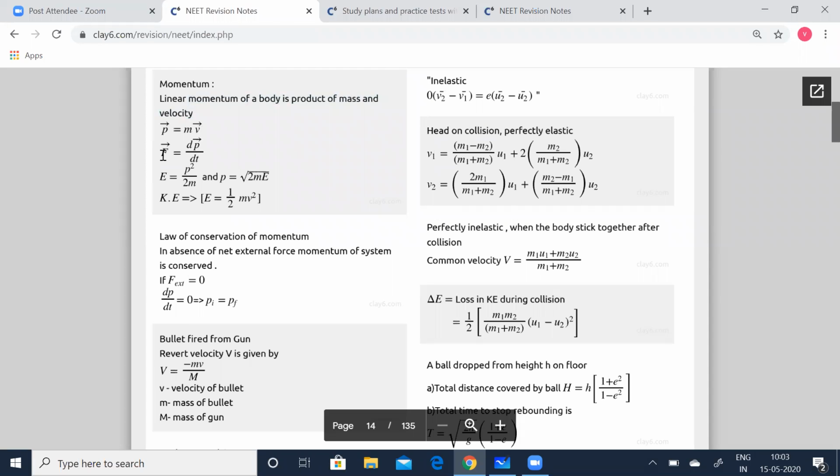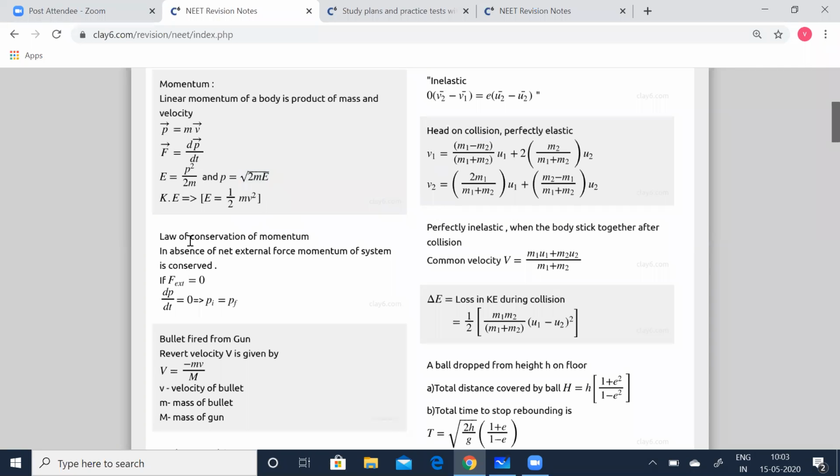Now, you know, force is equal to dP by dt. Force is equal to rate of change of momentum. And energy E is equal to P squared by 2M, where P is the momentum and M is the mass. So therefore, P is equal to root of 2ME. Kinetic energy is equal to half mv squared.